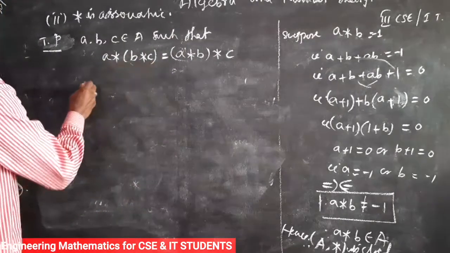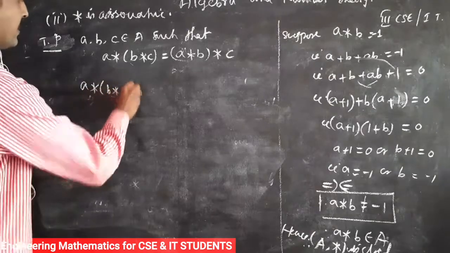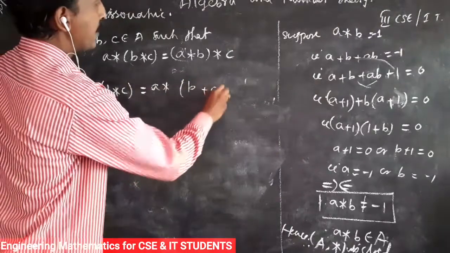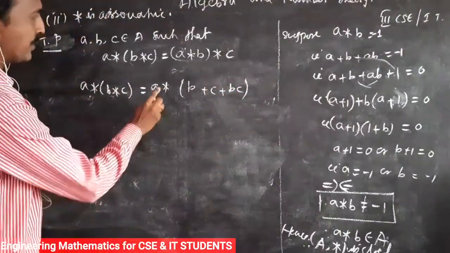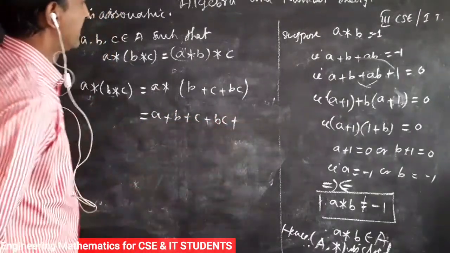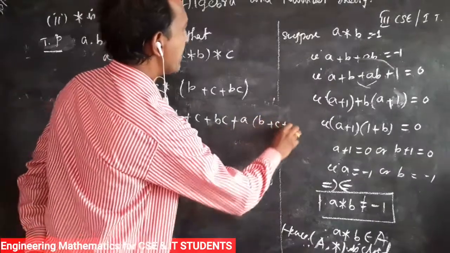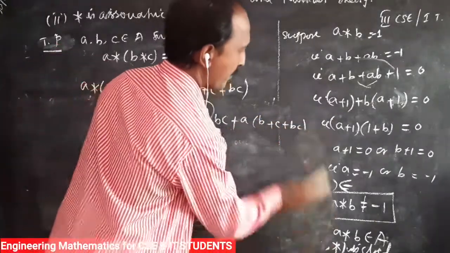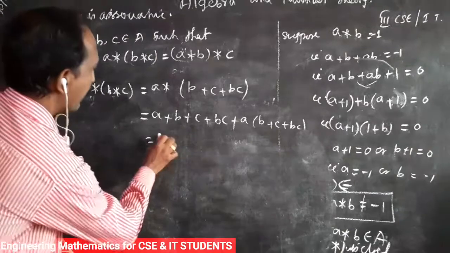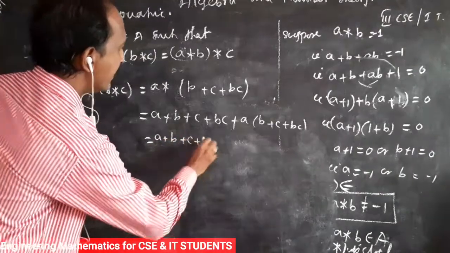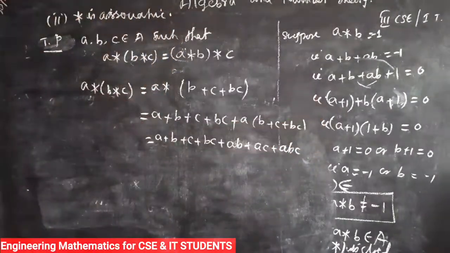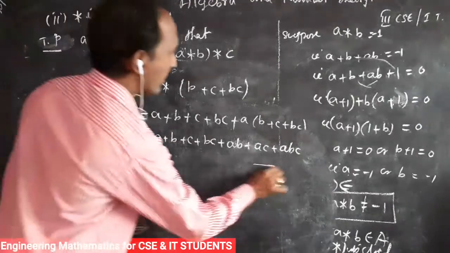First we take the LHS. A star (B star C) equals A star, what is B star C? B plus C plus BC. So that is equal to A plus (B plus C plus BC) plus A into (B plus C plus BC). So that is equal to A plus B plus C plus BC plus AB plus AC plus ABC. That is called 1.